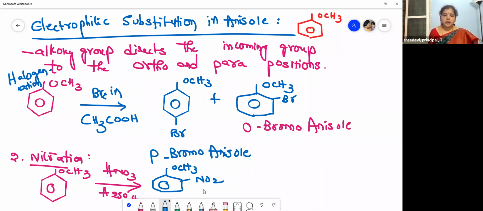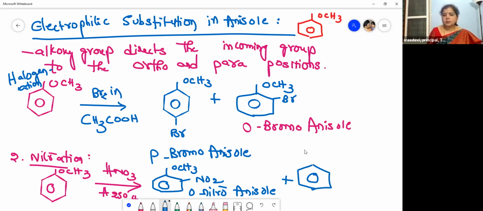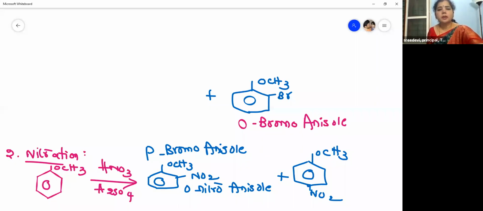This is ortho nitro anisole, and para nitro anisole. If we give numbering to this, how can we give numbering? I will show you.